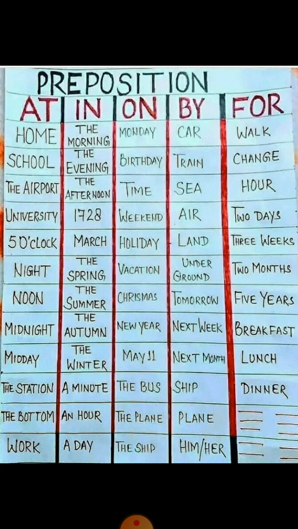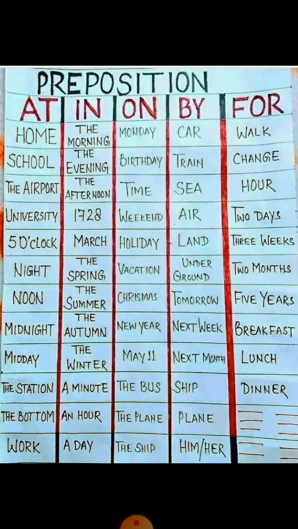Fourth one is by. We are using the preposition by when we are going to show by which means of transport we are going anywhere. So like by car, by train, by sea, or by air, by land, by underground. By tomorrow: when we are going to do any work by tomorrow, then we can say by tomorrow, by next week, by next month.